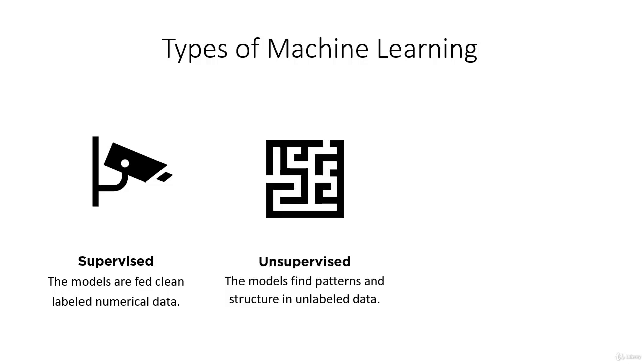The second type of learning is unsupervised learning. In unsupervised learning, the model is given a data set which is neither labeled nor classified. The model explores the data and draws inferences from the data to define structures from that unlabeled data. Unsupervised learning is a more complicated process.